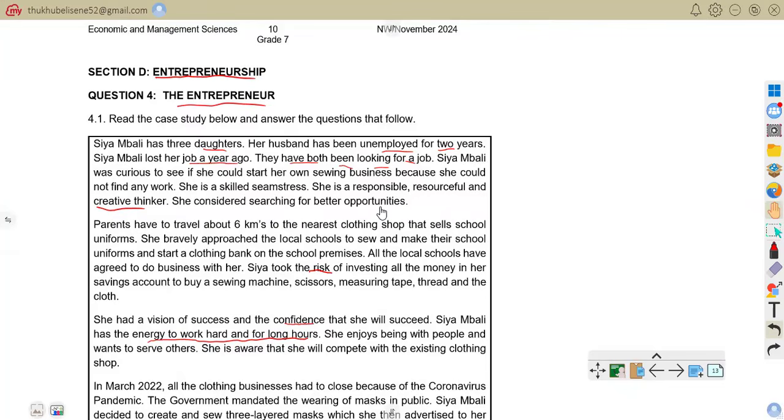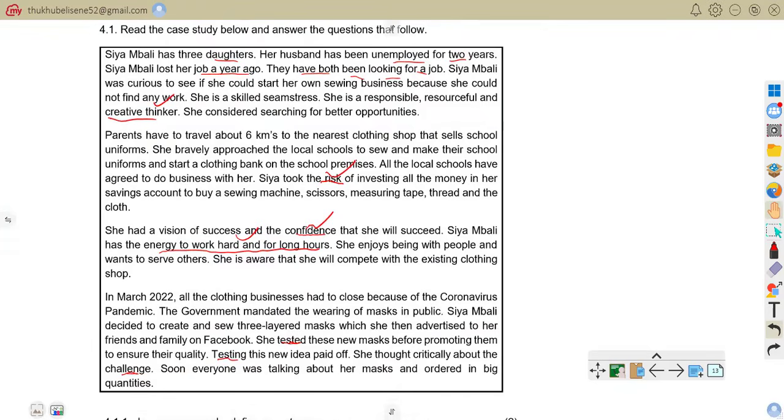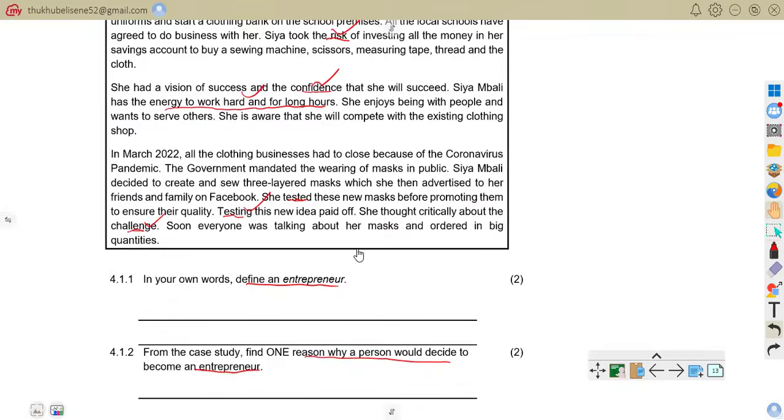So those are the characteristics. As you can see, we did talk about creative thinking. The creative thinker can take risks, she's confident, she can work for long hours. She can also take challenges like risk and she can test new ideas because such do pay off. So now let us move on, as we have seen those.